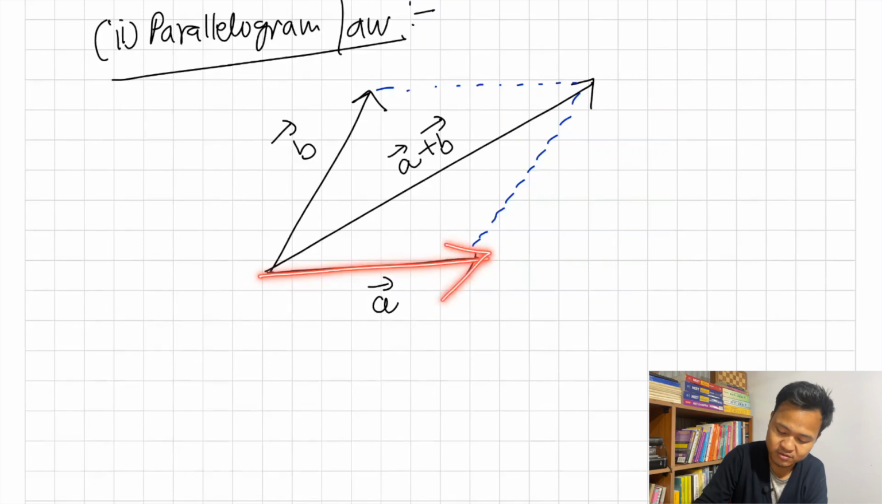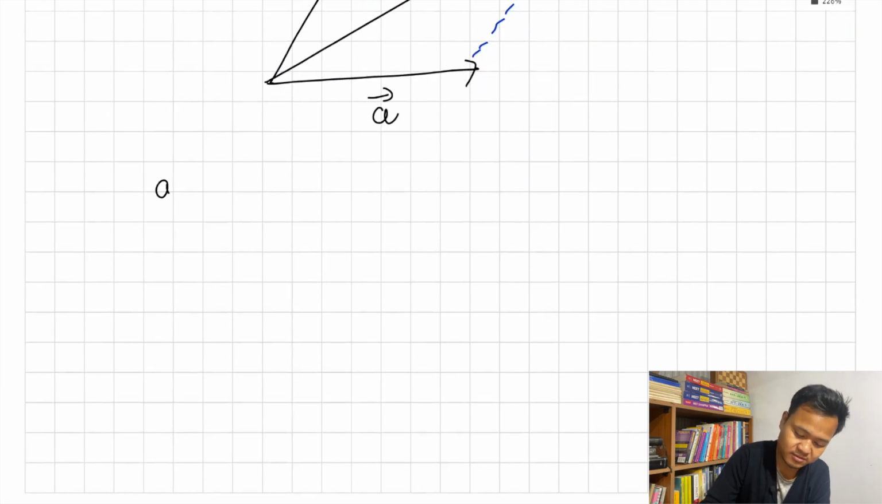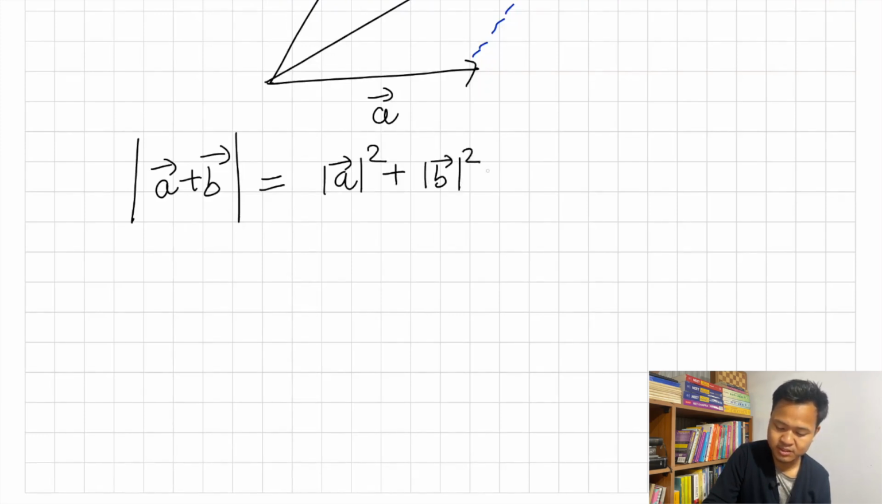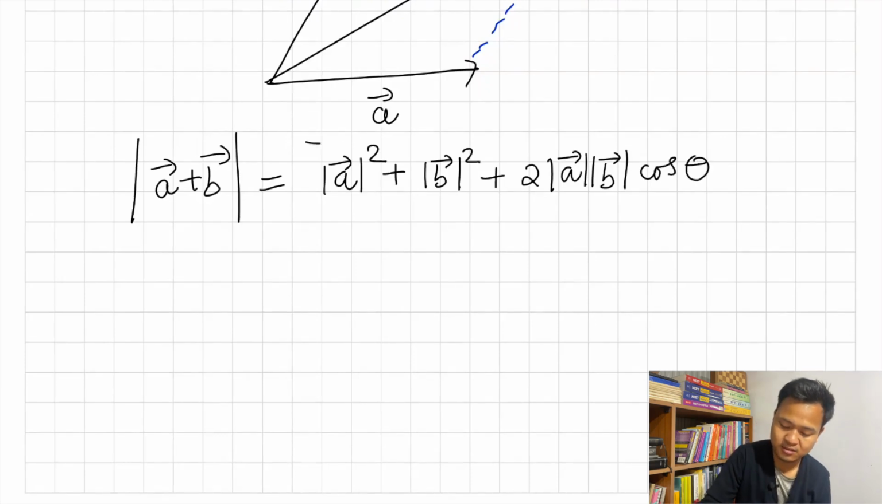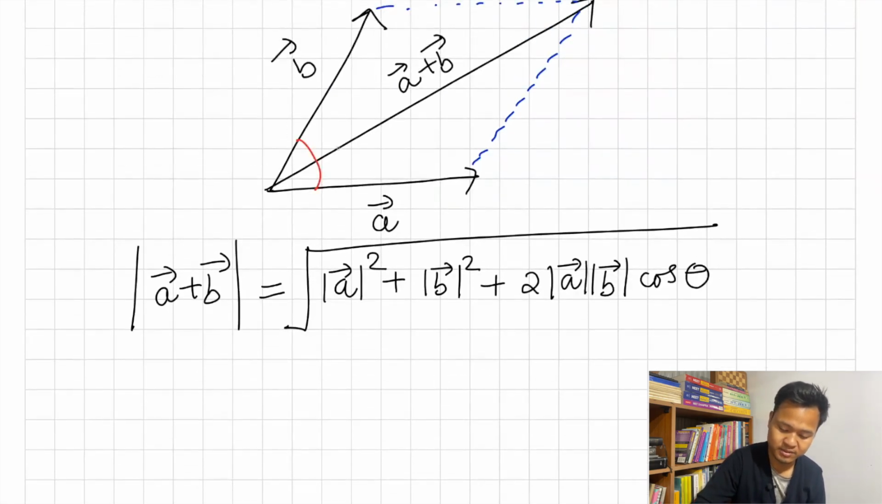Okay, so if you have one vector like this and another vector like this, then the resultant A plus B will be in between them. The important thing here is the magnitude of this resultant vector. I know that A plus B is the resultant. How do you find its magnitude? That will be given by the square root of magnitude of A squared plus magnitude of B squared plus 2 into magnitude of A into magnitude of B into cos theta. So what is theta here? Theta is the angle between A and B.